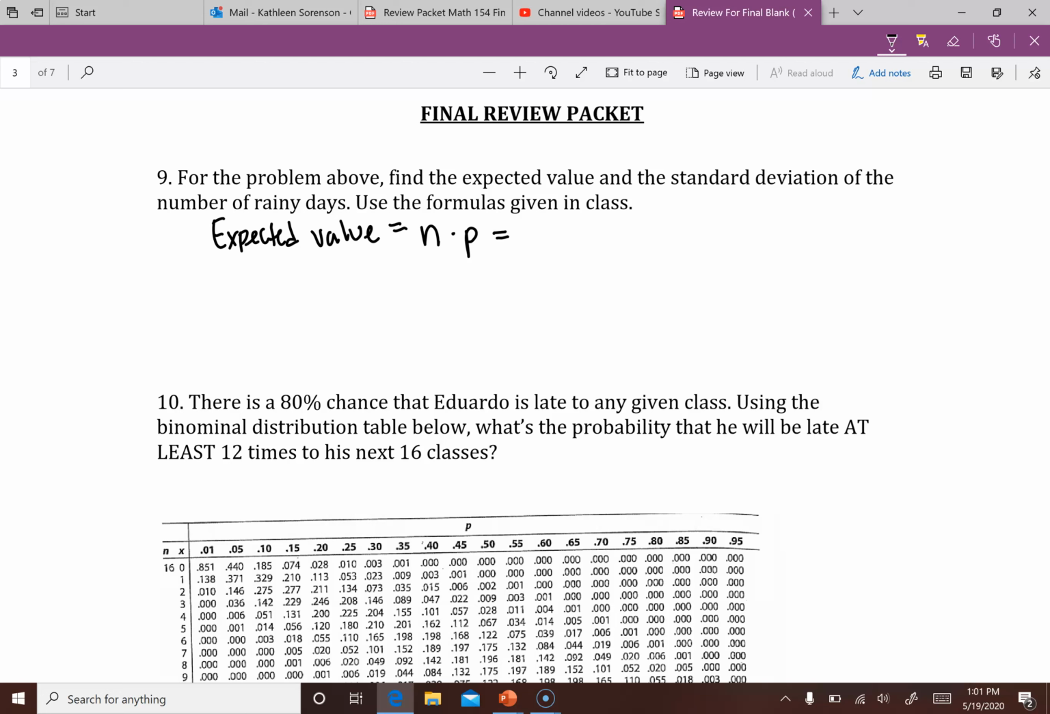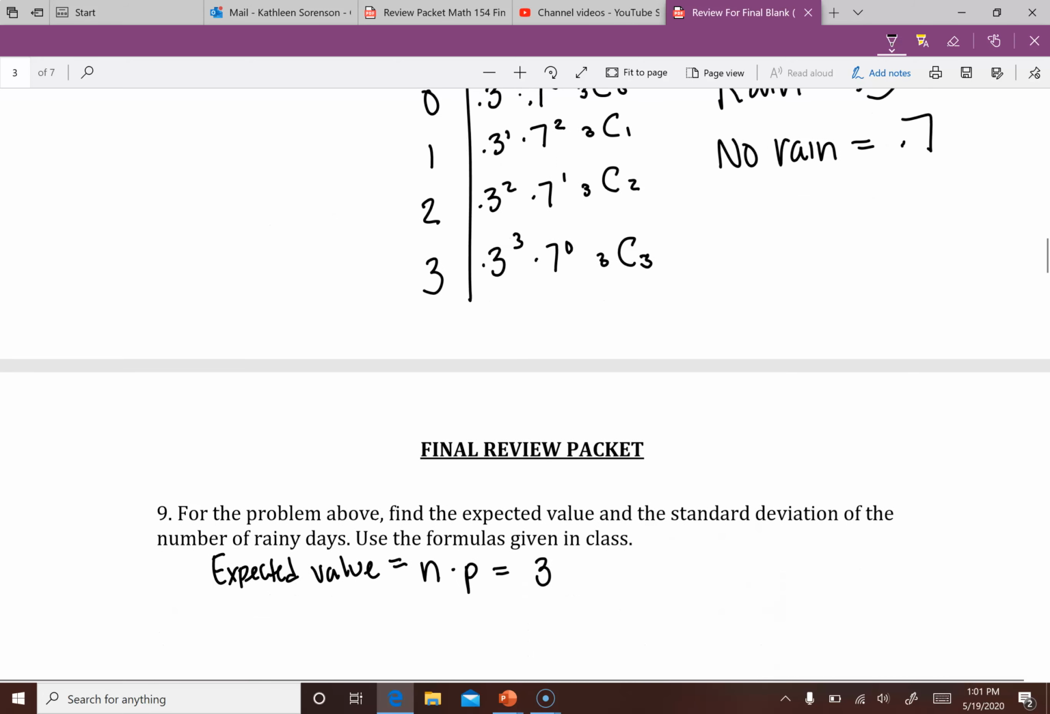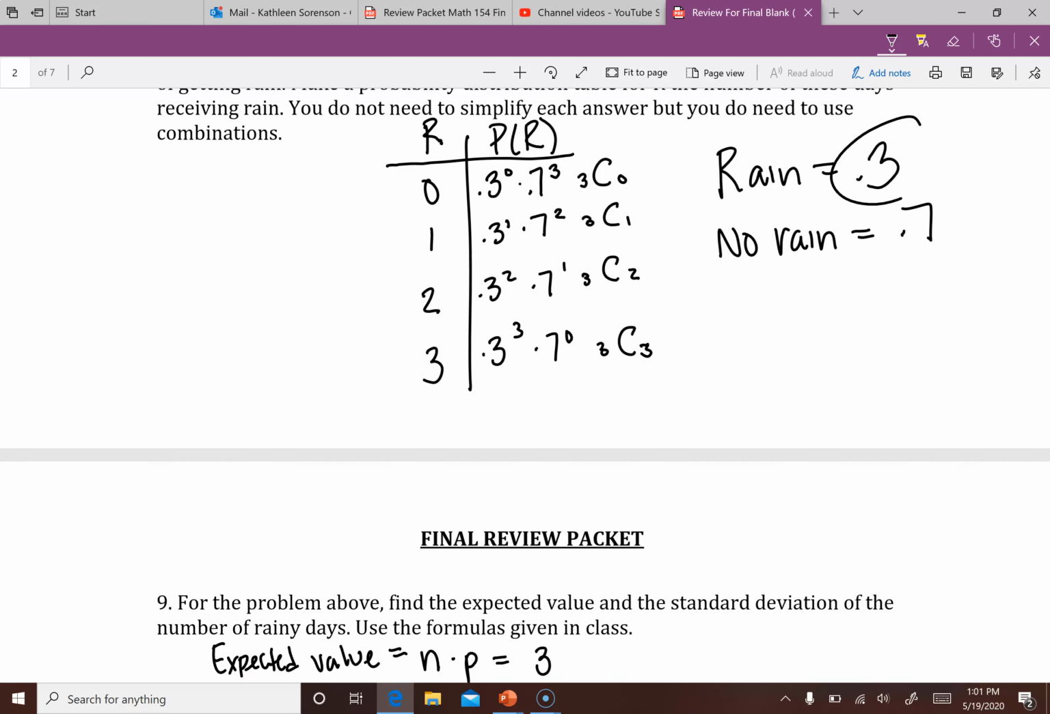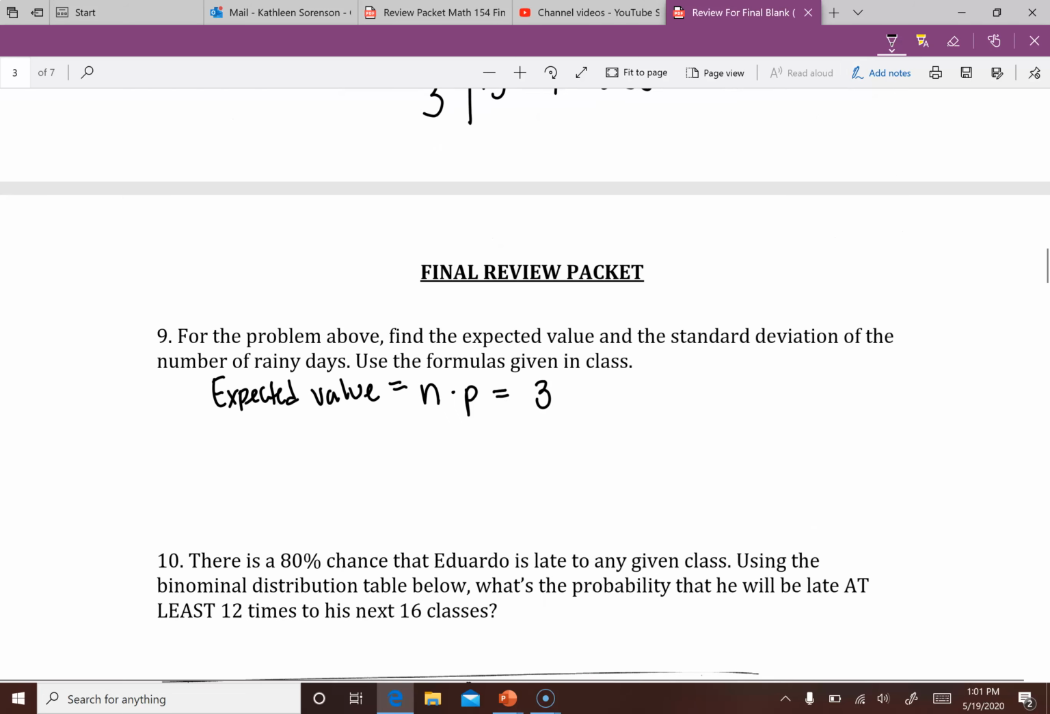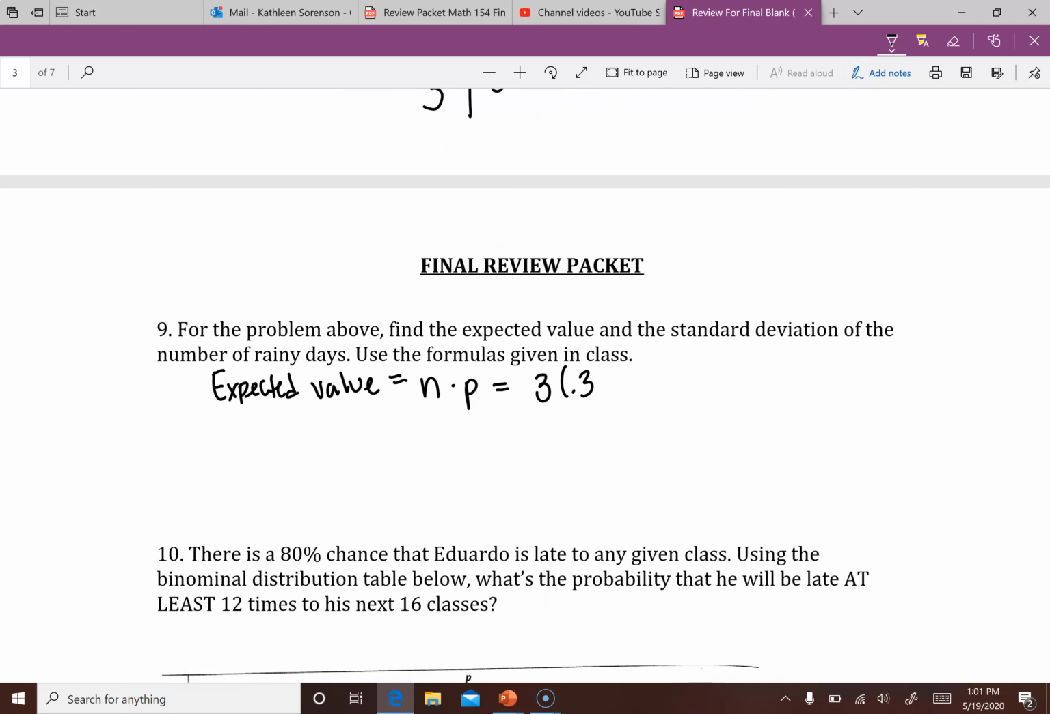So just remember that the number of days is 3, right? 3 days. And we're talking about the number of rainy days. So rain is 0.3. So we're going to have 3 times 0.3, which is going to give us 0.9 rainy days. So we should really expect to have about 1 day, a little less than 1 day of rain.